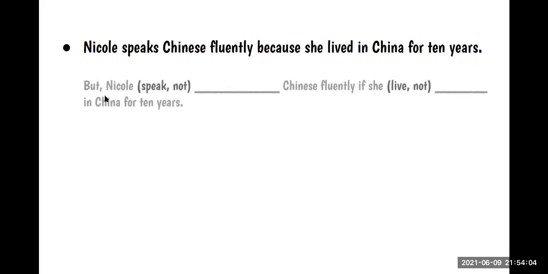Yes, so we can say, but Nicole wouldn't speak or couldn't speak Chinese fluently if she hadn't lived in China for 10 years. Ella no hablaría chino tan fluido si es que ella no hubiese vivido en China por 10 años, ¿cierto?